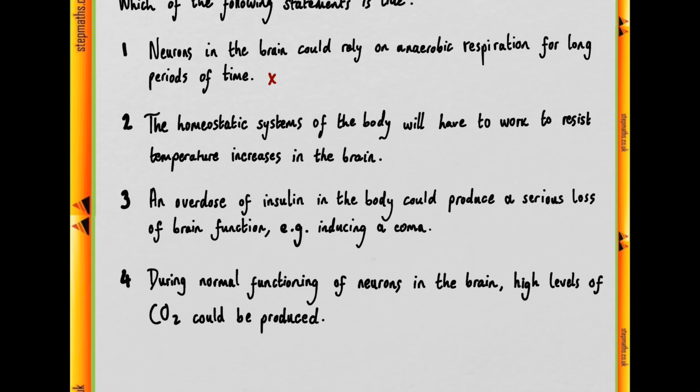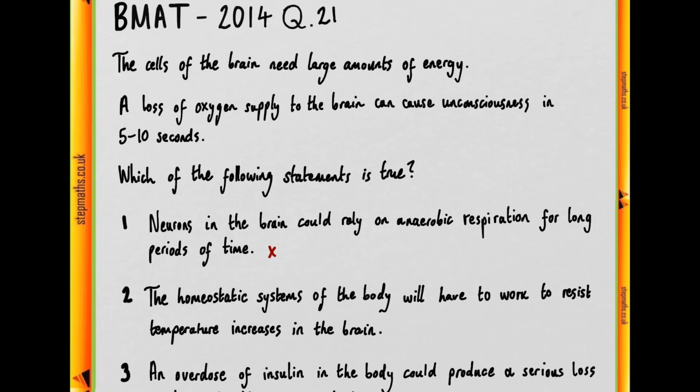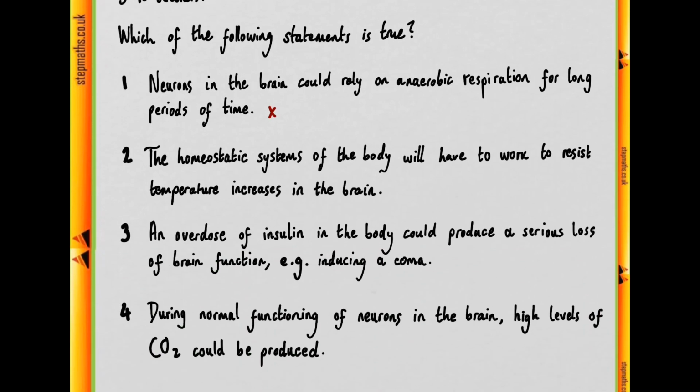Moving on to statement 2, the homeostatic systems of the body will have to work to resist temperature increases in the brain. Well, we know that the cells of the brain need large amounts of energy, and that energy is produced by respiration. And that respiration is going to be an exothermic process, producing heat within the brain, some heat energy, in addition to the chemical energy of ATP,